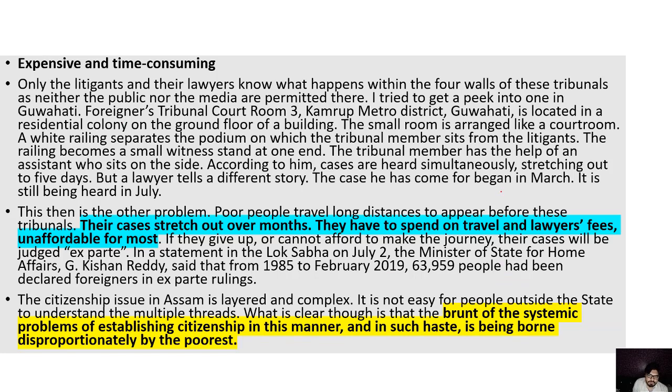They need to spend a lot of money on traveling and lawyers' fees. These tribunals are located in cities. People are coming from border areas and village areas. They do not have anything with them, but anyhow they need to be present there. And these proceedings are not going on for some hours, not even for days. They are going for months, and every time they need to be present if they want to prove their identity. It's a very difficult process, and they would just say that you're not having this document, bring this document, otherwise you will be declared a foreigner. Just imagine the situation of these poor people, how much is being demanded of them.